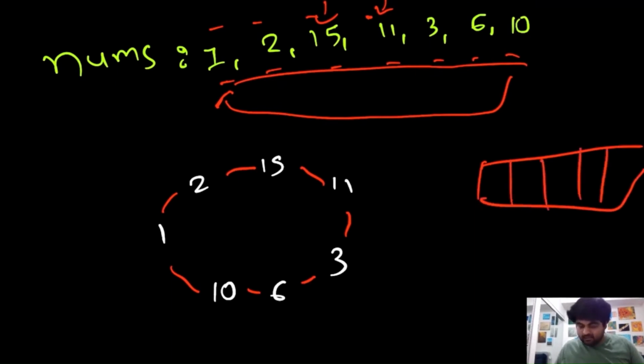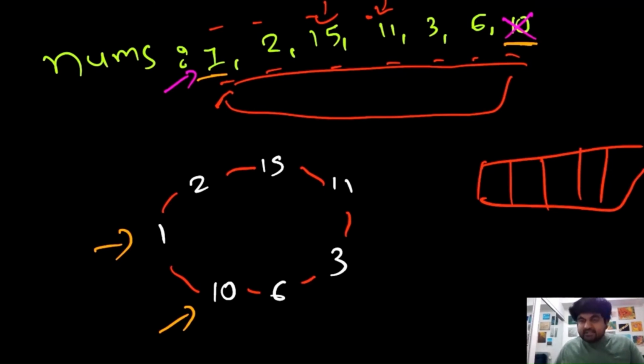The thing is, over here the additional constraint is that the last house is actually a neighbor of the first house, which we can see over here, that these two houses are neighbors of each other. Which means that if at any point we decide to rob this house, we cannot rob this house, or vice versa: if we decide to rob the first house, we need to make sure that we do not rob this house. So the answer is actually quite simple.